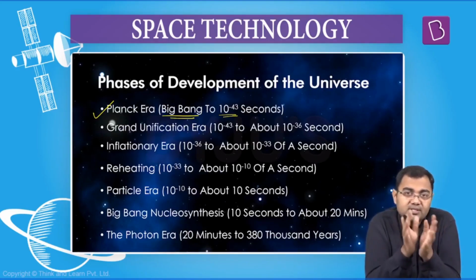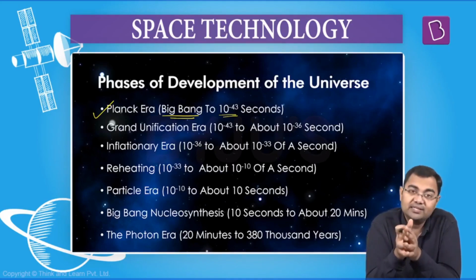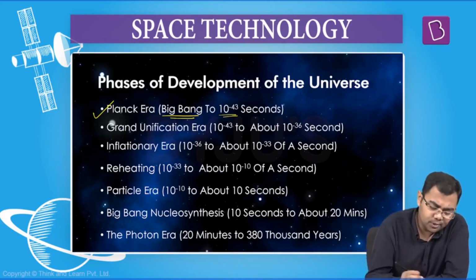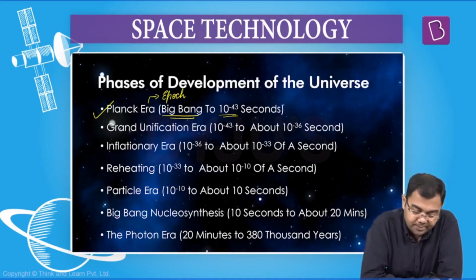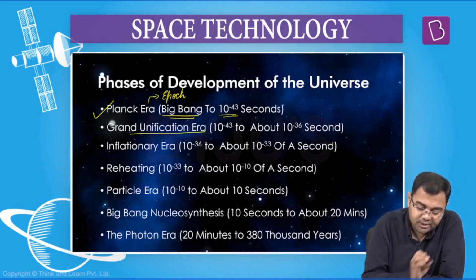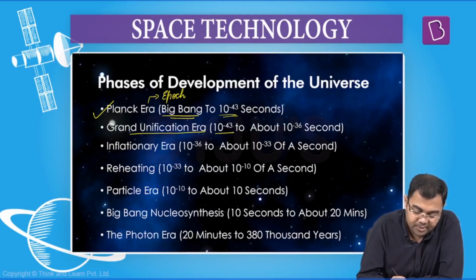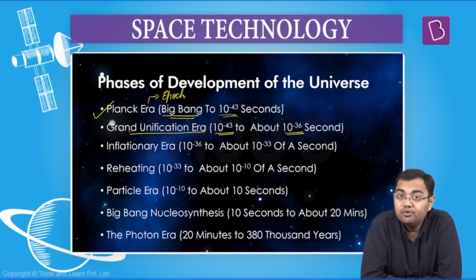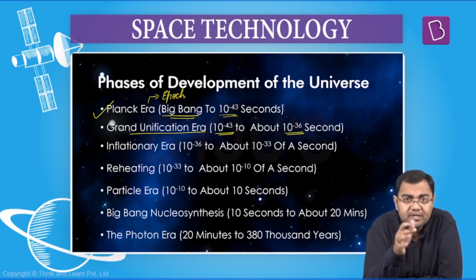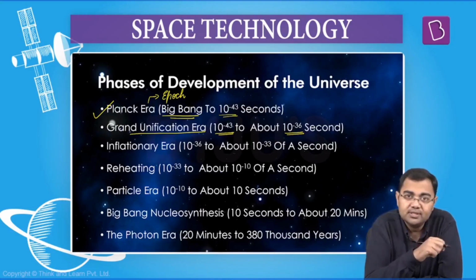So this was the first step. This was the first stage. And this was the stage which is called as the Planck era, sometimes also referred to as Planck epoch. Then after that, the second step is the grand unification era. So this grand unification era lasted between 10 to the power of minus 43 up to 10 to the power of minus 36 seconds. This is where we say that for the first time we started to see some distinctions between the kinds of forces.